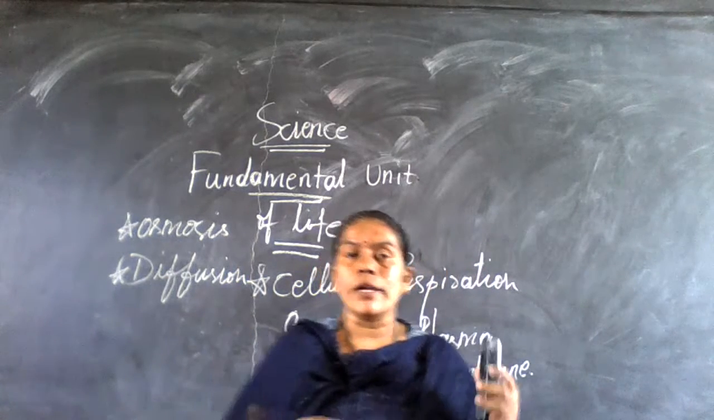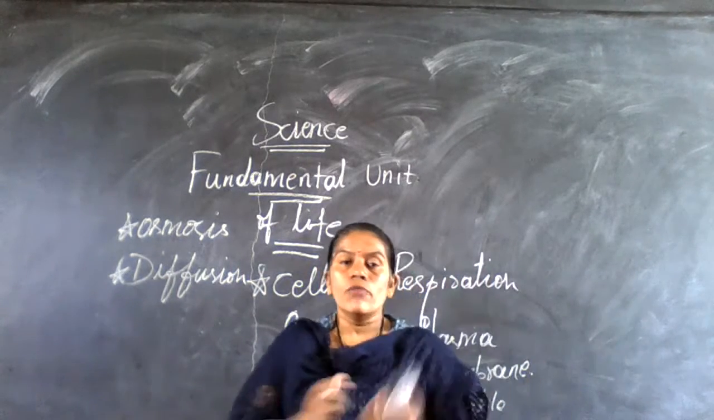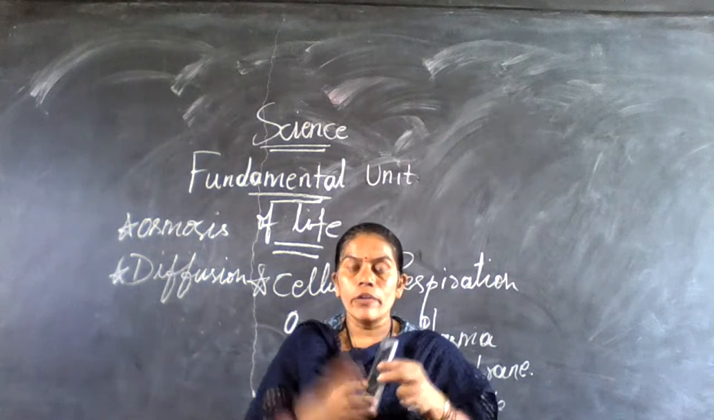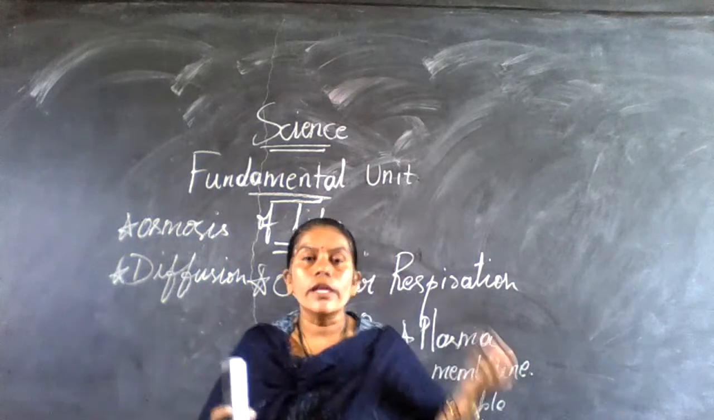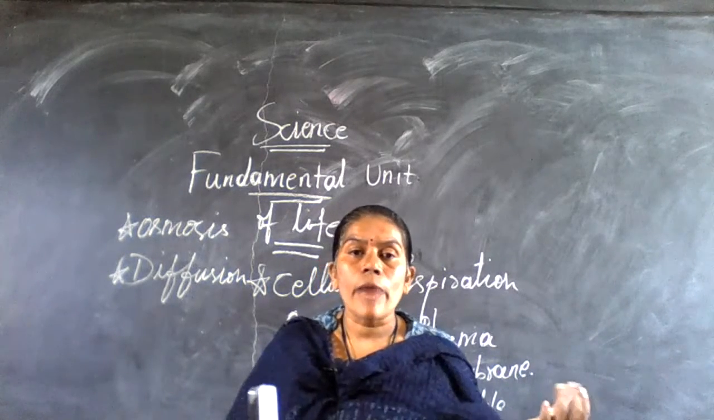We did an experiment in science class. What is that? We take one potato. You make a slice of the potato, and you have to take potassium permanganate solution in another beaker.